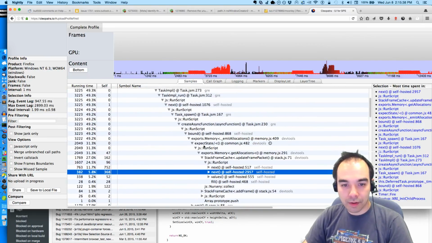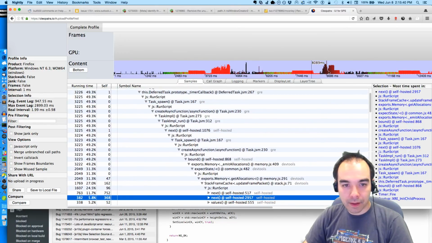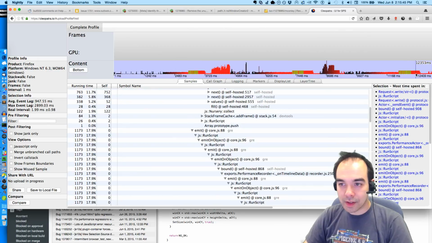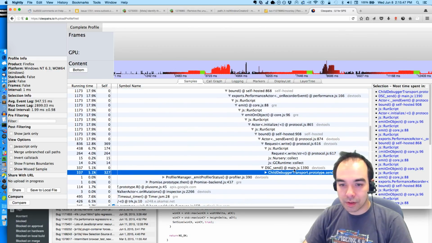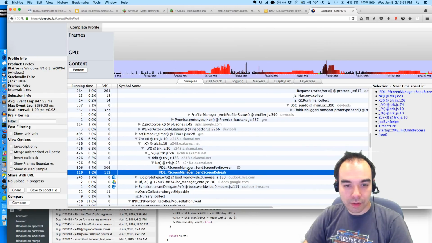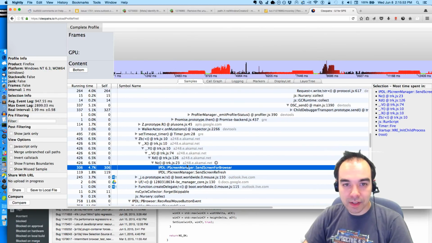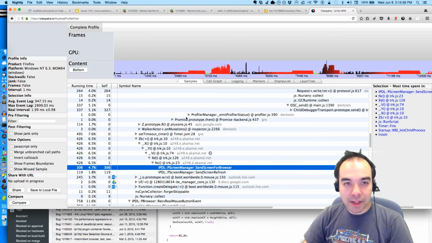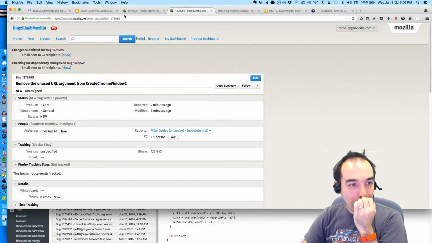And what about over here? That's DevTools again. It's DevTools. DevTools. Screen. I wonder if this is it. I wonder if it's the screen, the sync, if it's these IPC messages.